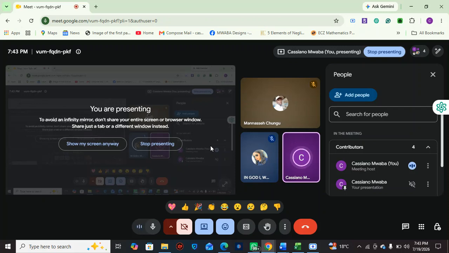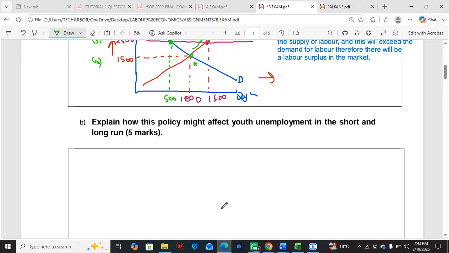When the minimum wage increases, even those discouraged workers will start looking for jobs and enter the market. So the supply of labor is going to increase, but firms are not hiring all those people, so unemployment is going to increase.